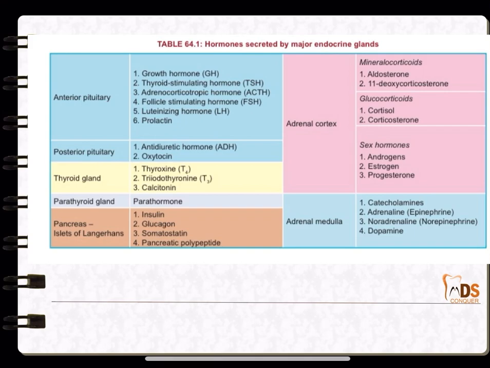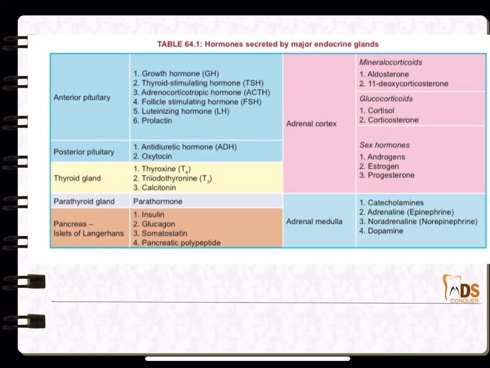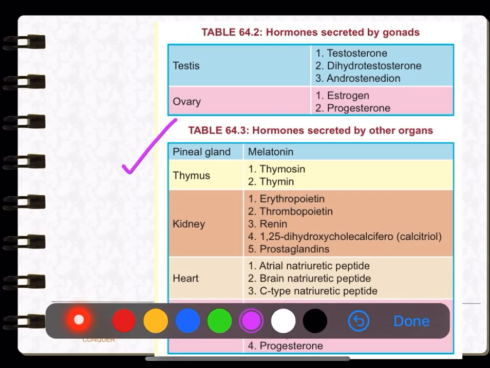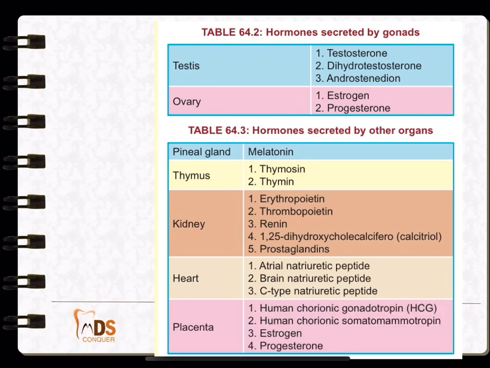Here are the hormones which are secreted by the respective endocrine glands. They are quite important because in your exam they can ask, oxytocin is secreted by which gland, and you have to go for posterior pituitary. So, questions like that can be asked. Do note all the hormones secreted by the respective endocrine glands, and even the hormones secreted by the other organs are again important. So, note this as well.